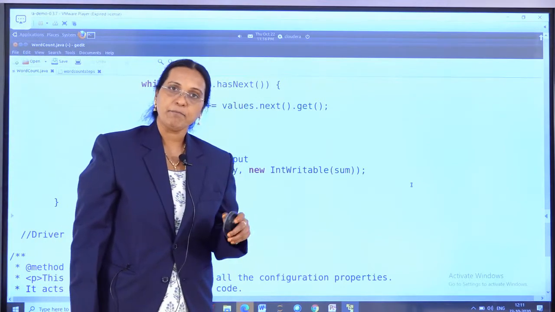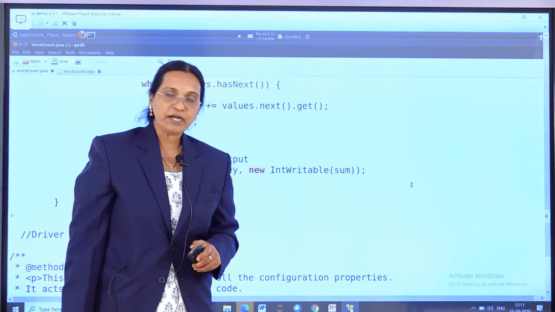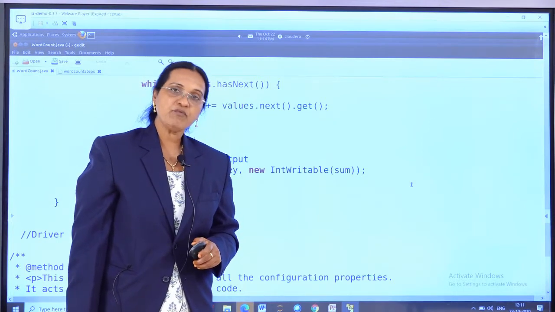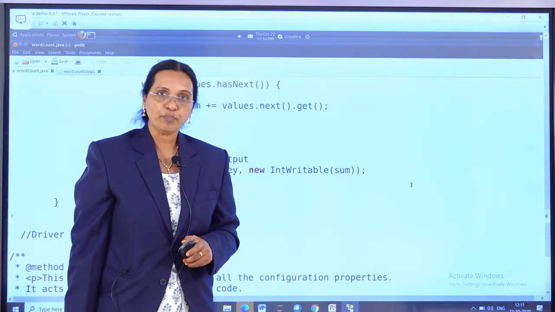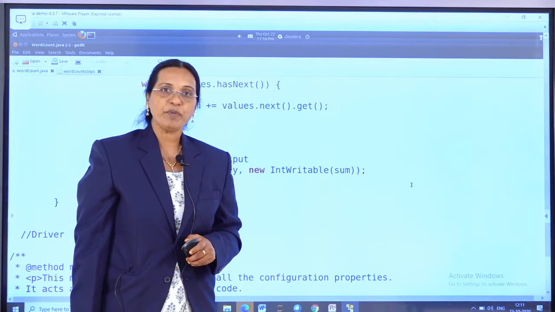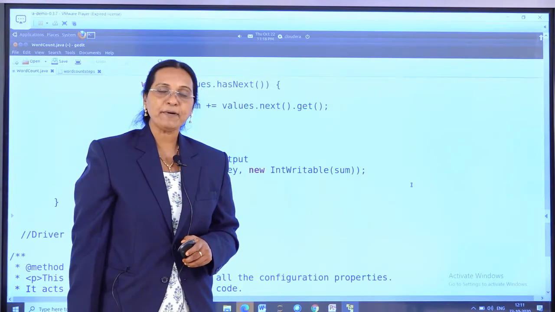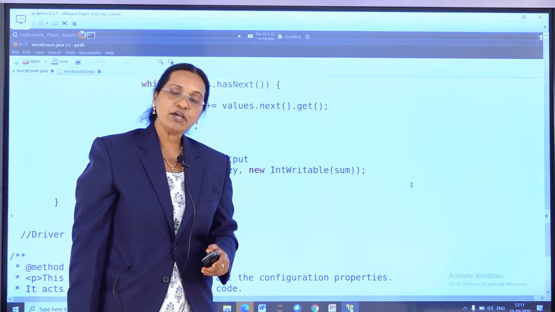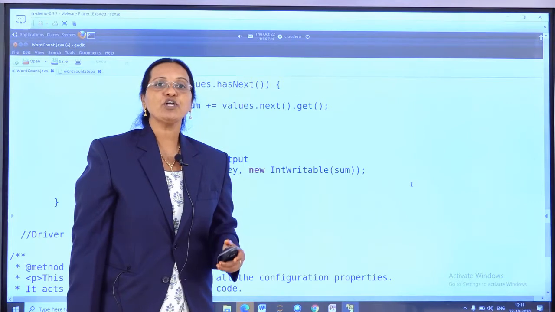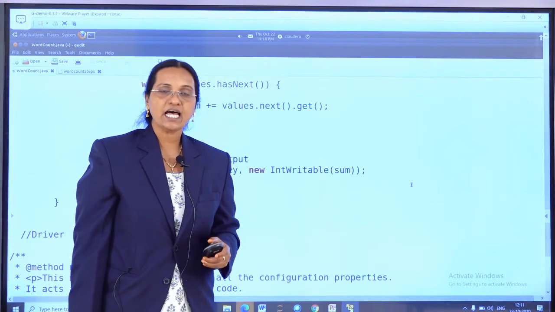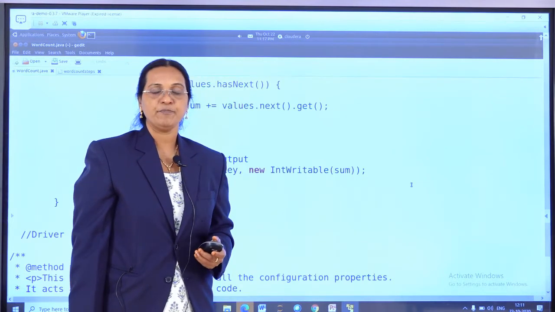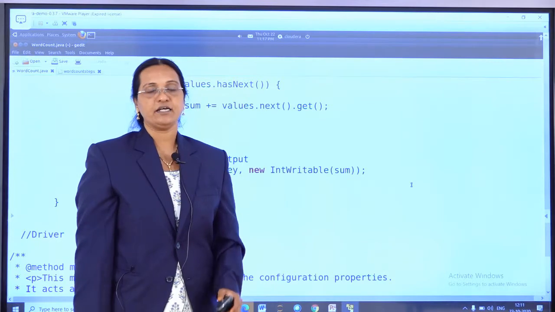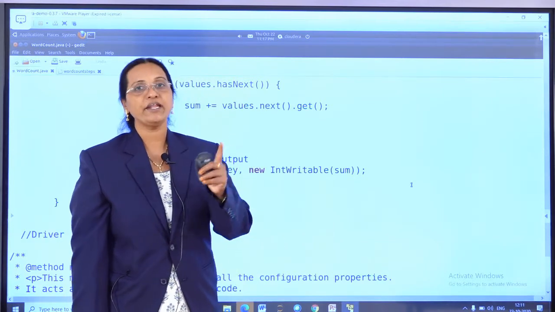So we have seen the mapper code and reducer code. Let me repeat in a short and sweet manner: the mapper will take the input file and, after taking the input file, it makes the key value pairs. After making the key value pairs, the output of the mapper will be given as an input for the reducer code, and the reducer will take the output of the mapper as an input and does the aggregation job. That is nothing but the summing we have done here. After that, the output will be collected. So that is about the mapper code and reducer code.